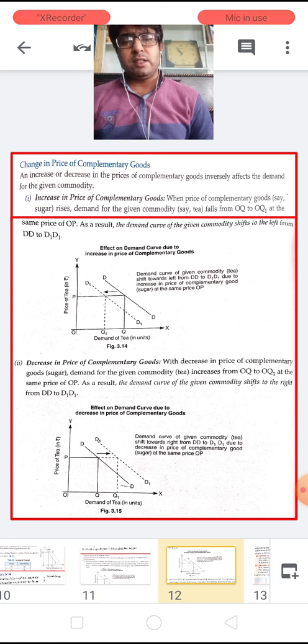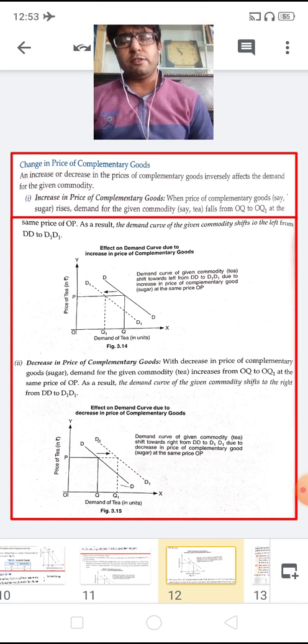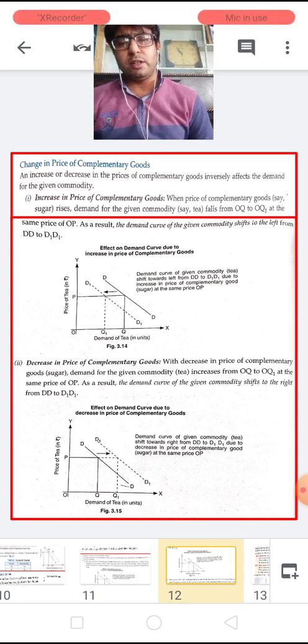So if there is any change in the price of complementary goods, then it definitely affects the demand of a given commodity. If there is an increase or decrease in the price of complementary goods, then it inversely affects the demand of the given commodity.